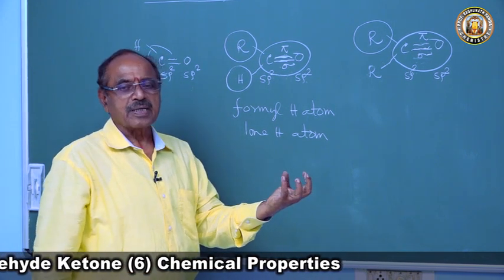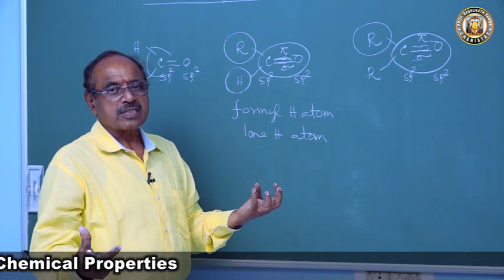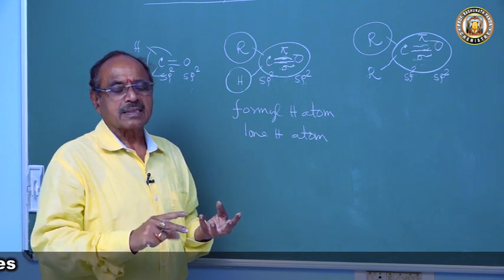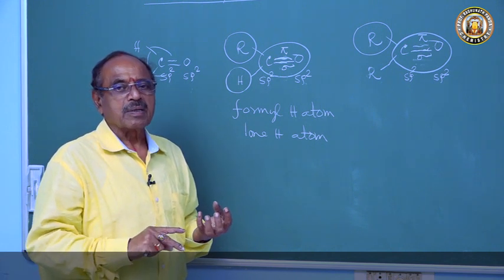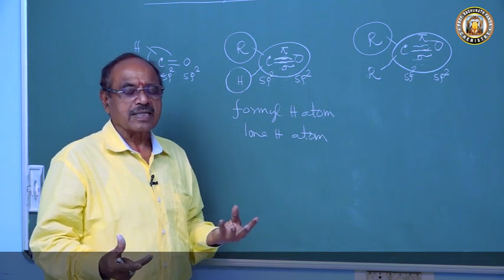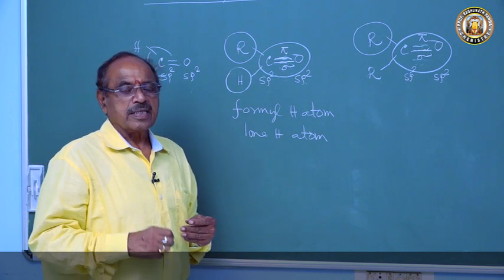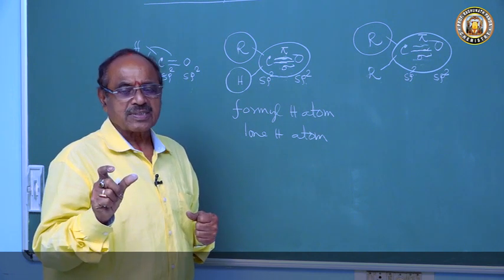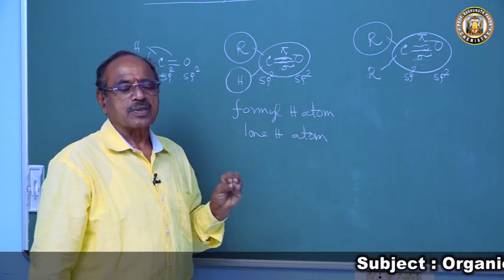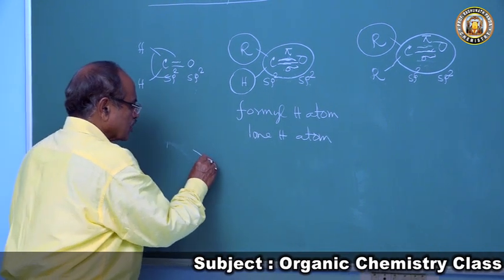If y is your chemical properties and x is the structure and m is the slope, the m part may change, but directly the chemical properties are a function of their structure. If you analyze the structure of aldehydes and ketones, it will give you a very good understanding of the properties. Now let's come to the carbonyl group, which is common to them.